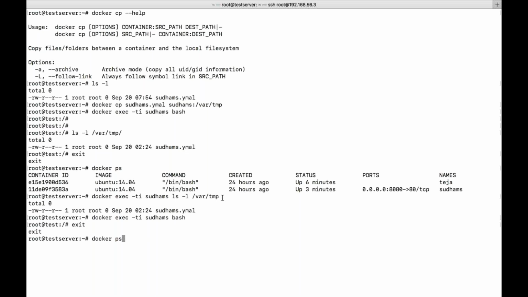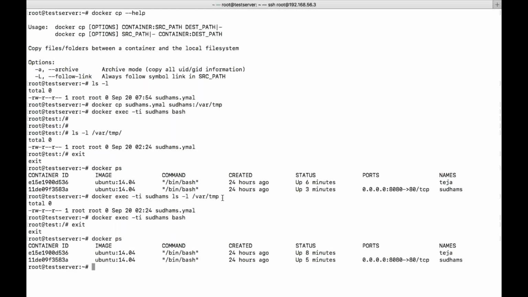To execute a command, do we have to log in? We can use attach as well, right? Attach we can use, but that depends upon the command we have. You will log into the container with attach when you have bin/bash as the command.